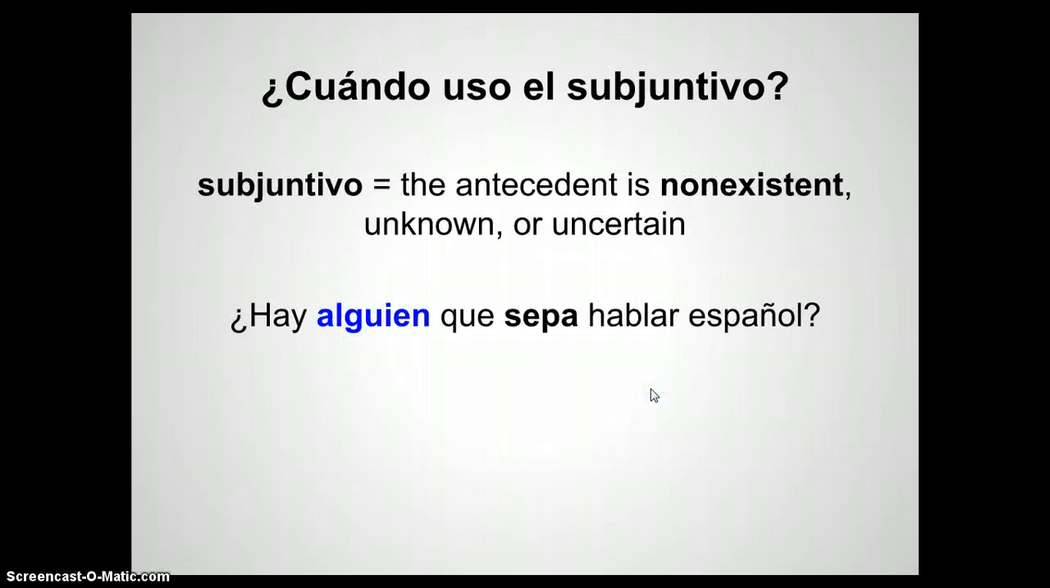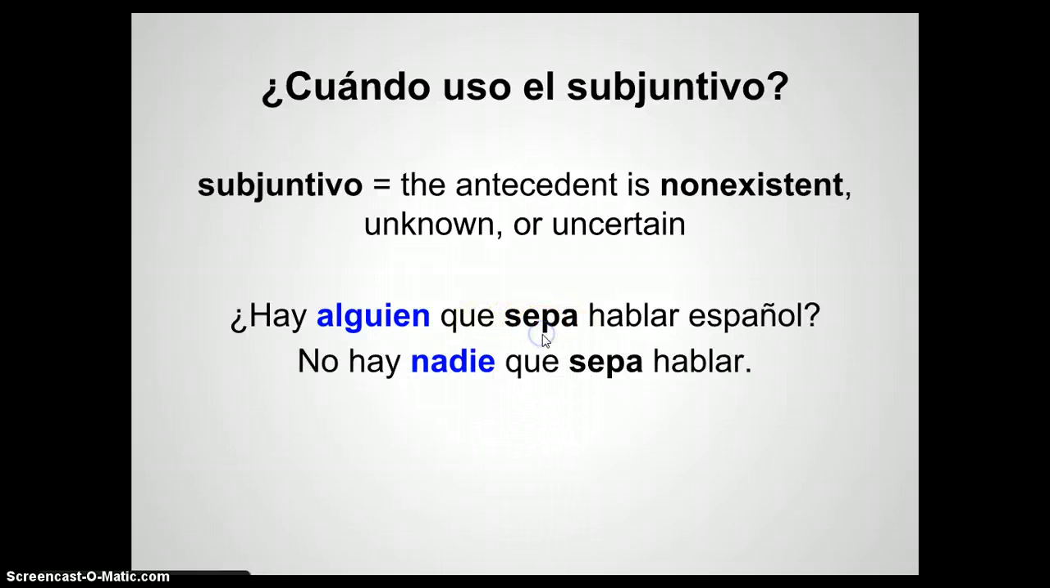¿Hay alguien que sepa hablar español? Is there anybody that knows how to speak Spanish? We don't know who this person is, somebody or anybody, so we're going to use a subjunctive. No hay nadie que sepa hablar. There's nobody that knows how to speak. So in this case, they're both subjunctive because we don't know for sure on this second case.